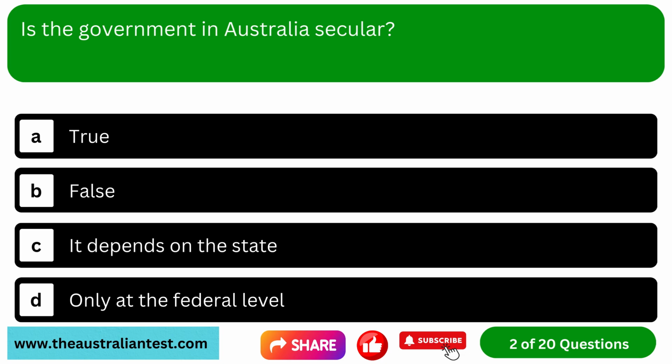Question 2, is the government in Australia secular? Option A, true. Option B, false. Option C, it depends on the state. Option D, only at the federal level.